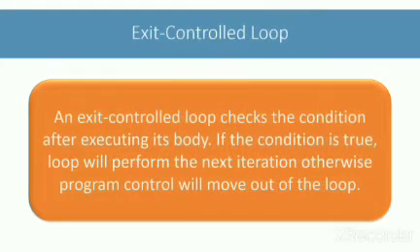An exit controlled loop checks the condition after executing its body. If the condition is true, the loop will perform the next iteration, otherwise program control will move out of the loop. The do while loop is an exit controlled loop.